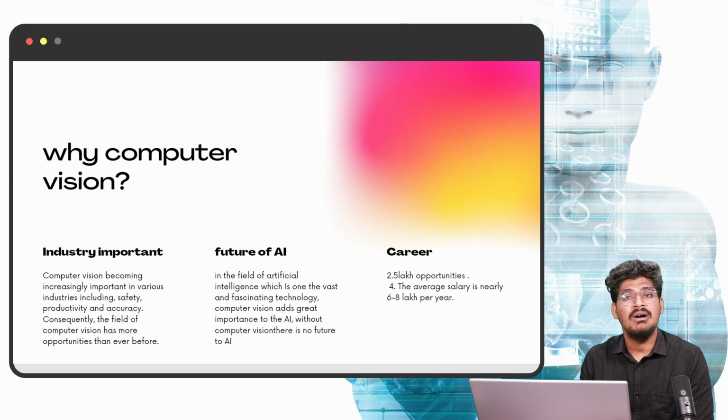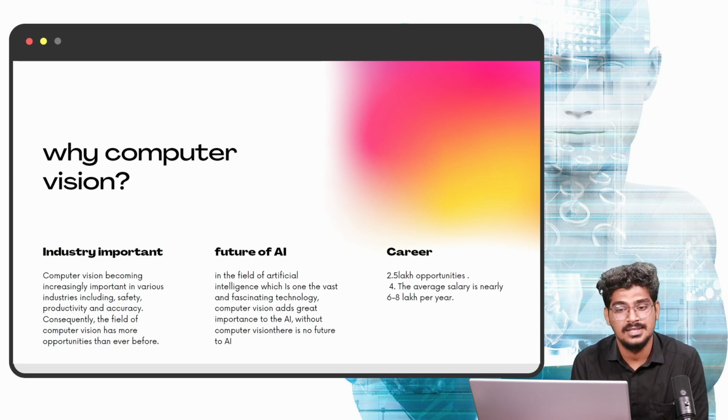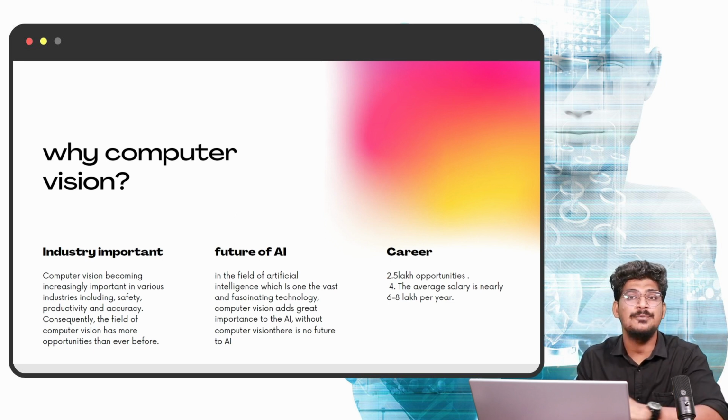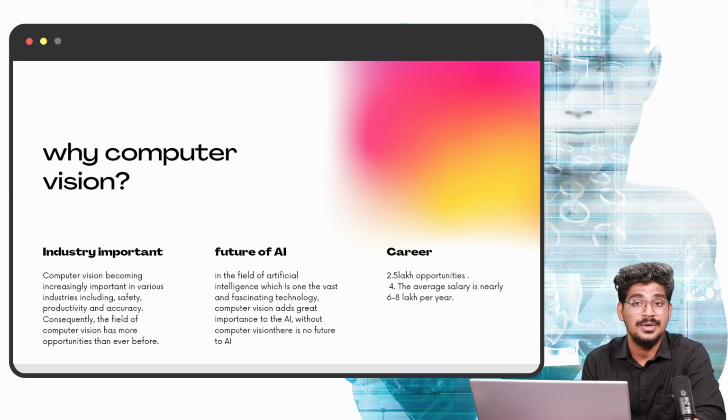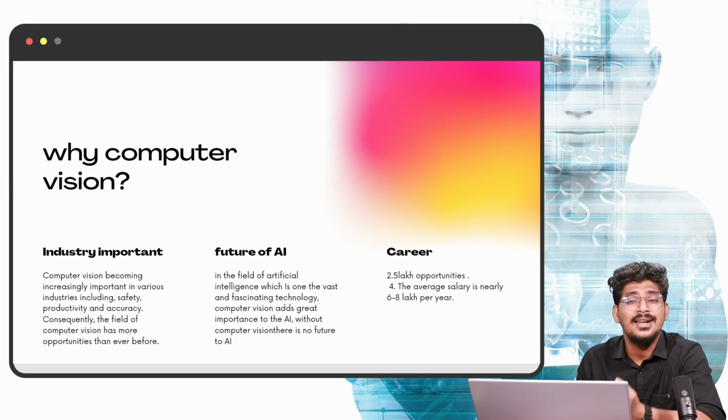Okay, so for importance in industry, computer vision is becoming increasingly important in various industries for safety, productivity, and also accuracy. For example, manufacturing companies are using computer vision technology. They are using robots based on computer vision as well as deep learning. For productivity, accuracy, and safety measures, we are using this particular technology. Many companies have introduced this technology by using robots. That can be possible for productivity, accuracy, and safety.